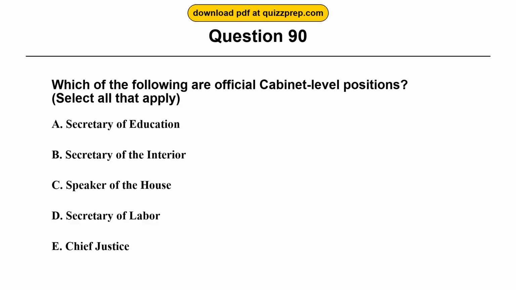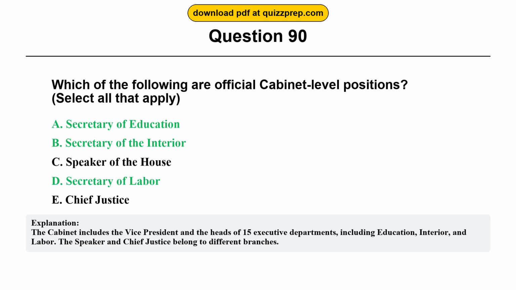Question 90. Which of the following are official cabinet-level positions? Option A, Secretary of Education. Option B, Secretary of the Interior. Option C, Speaker of the House. Option D, Secretary of Labor. Option E, Chief Justice. The correct answers are options A and B and D. Secretary of Education, Secretary of the Interior, Secretary of Labor. The cabinet includes the vice president and the heads of 15 executive departments, including Education, Interior, and Labor. The Speaker and Chief Justice belong to different branches.